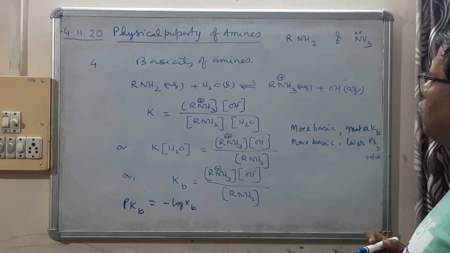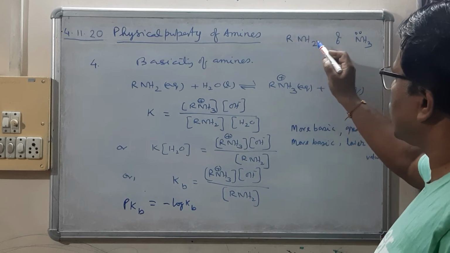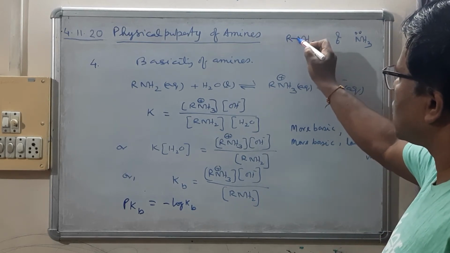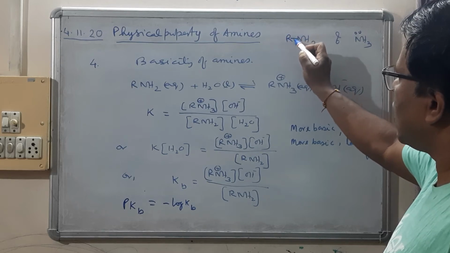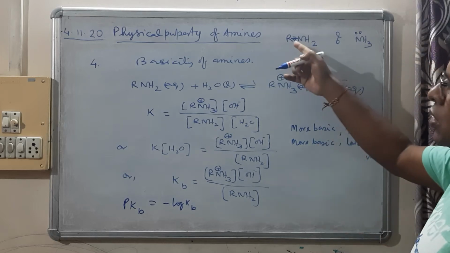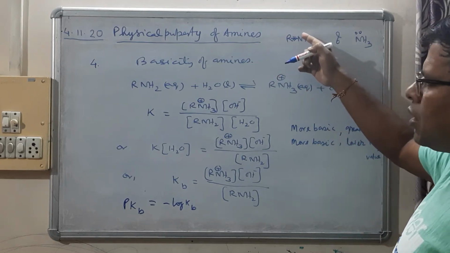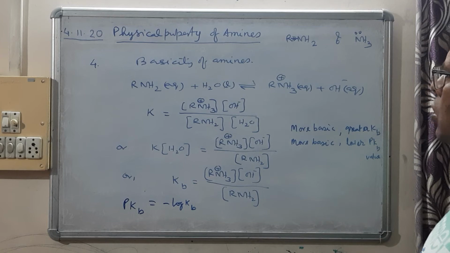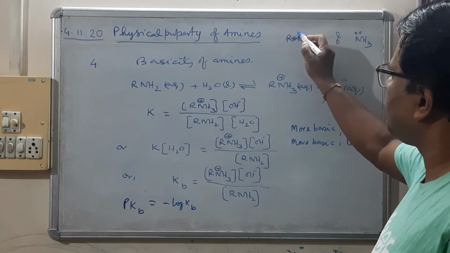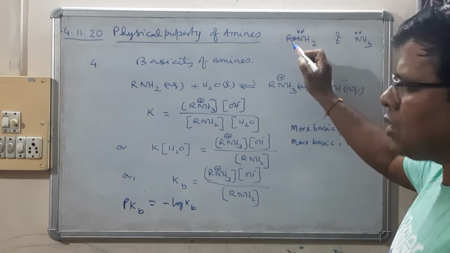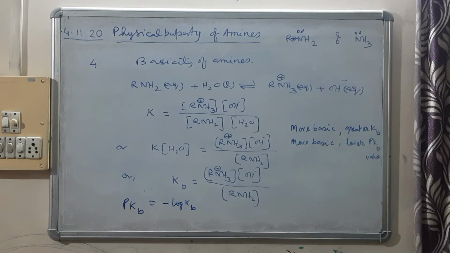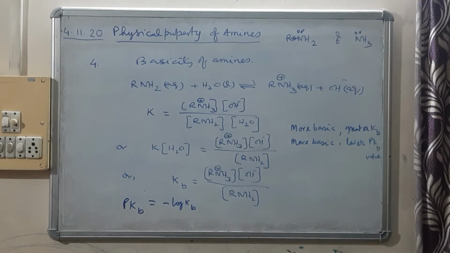RNH2 will be more basic because the alkyl group has a plus I effect, and due to this plus I effect, lone pair availability over nitrogen is going to increase. That's why amines are more basic than ammonia. So you should always remember, amines are more basic than ammonia.